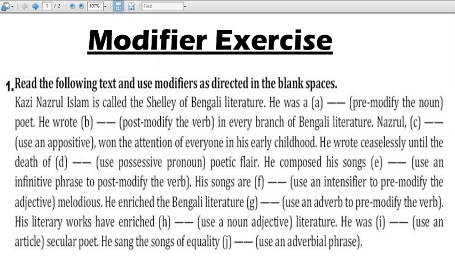Do you remember the words like my, his, her, your, their, our, this much? In case of Nazrul, it is a male person, so we will take his. So he wrote ceaselessly until the death of his poetic flair.